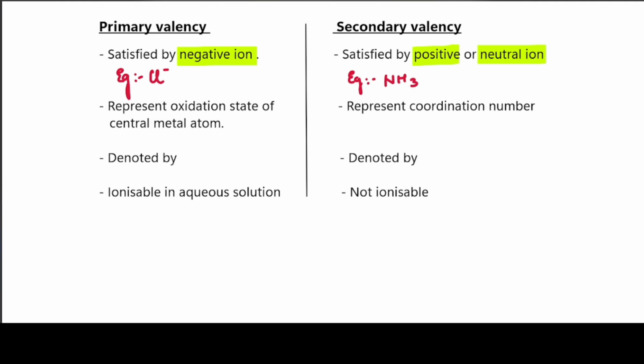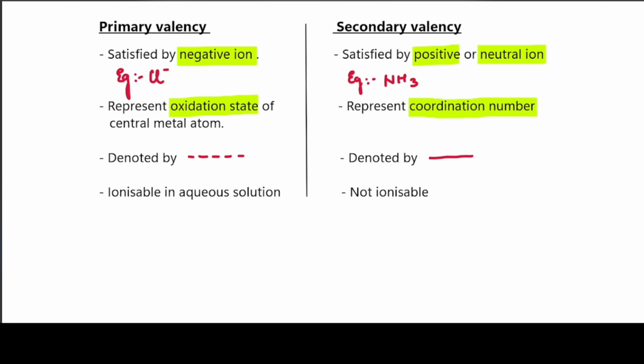The next important thing about the primary valency is that it represents the oxidation state of the central metal atom, while the secondary valency represents the coordination number. This is the major difference between them. Primary valency is equal to the oxidation state, while the secondary valency represents the coordination number. Next, the primary valency is always denoted by dotted lines and the secondary valency is denoted by a line.